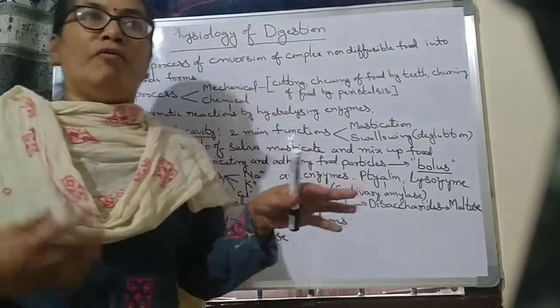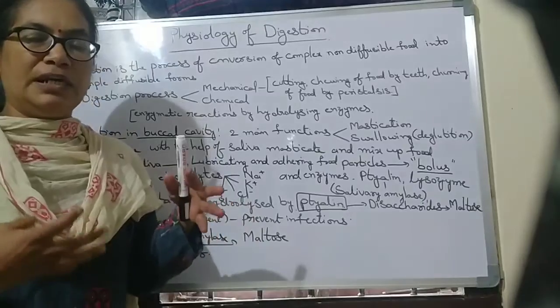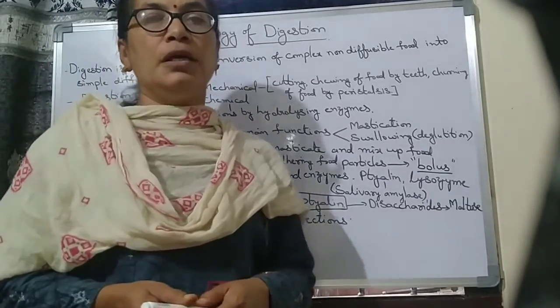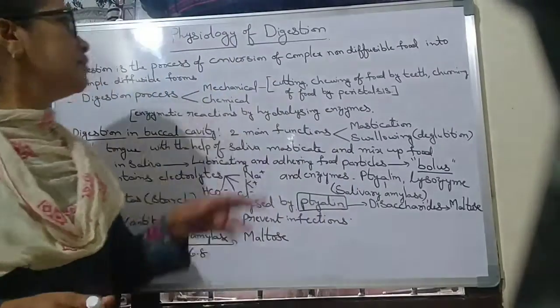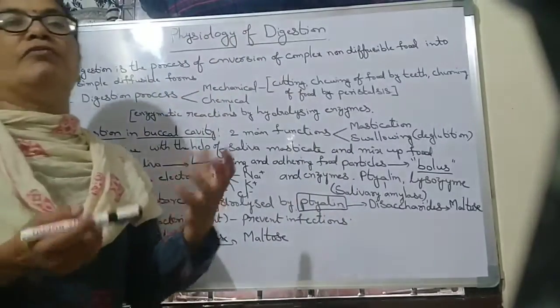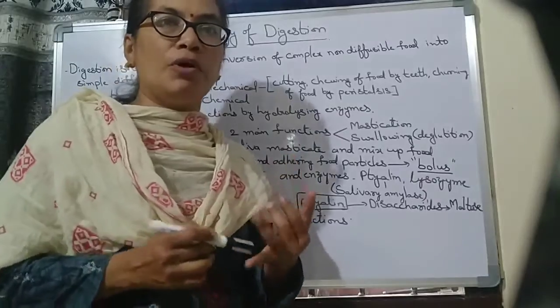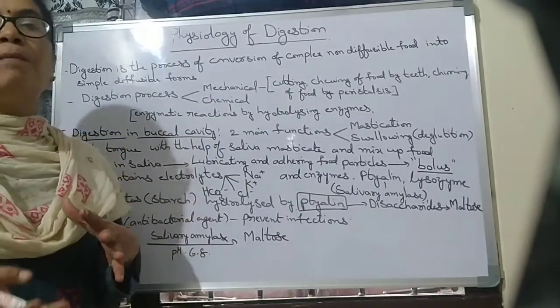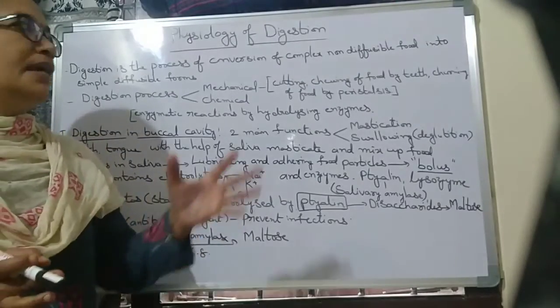Digestion means the food we take is converted into simple diffusible forms. That process is called digestion. We take complex food, many carbohydrates, proteins and fats, and that food is converted into simple forms. That process is called digestion.